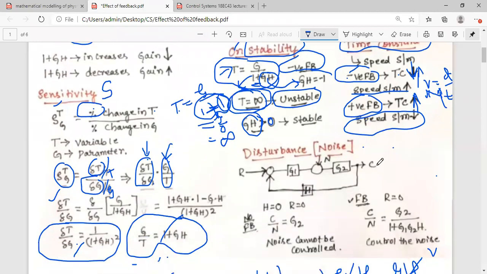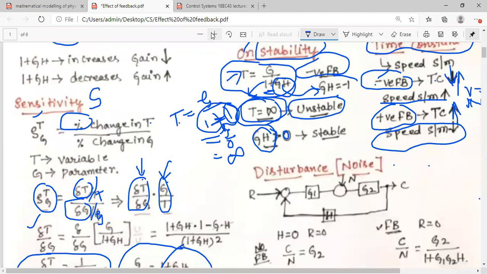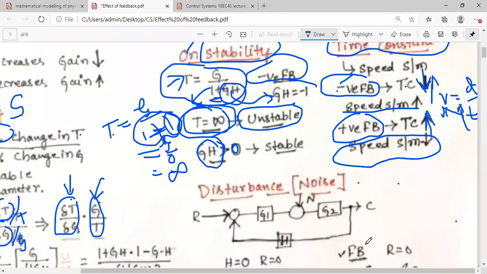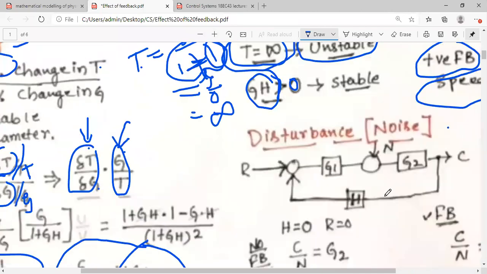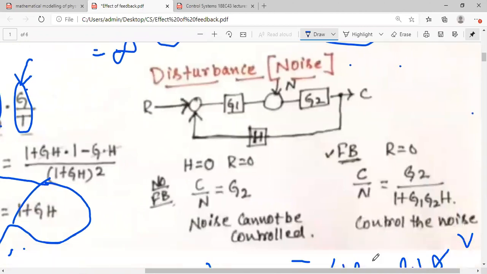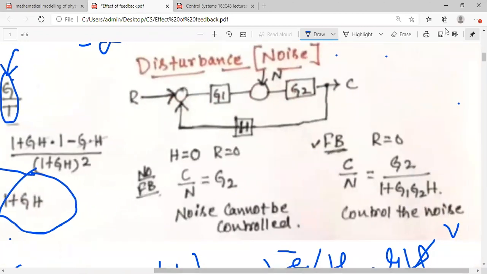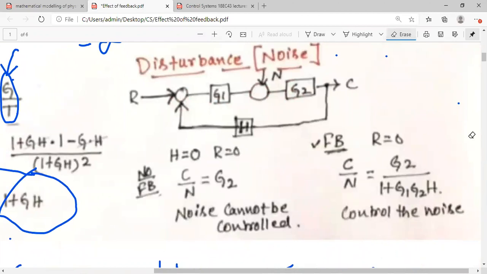And the last one we can see, it is the fifth parameter, disturbance. So we will see how the addition of the noise or presence of the noise in a control system will have the effect on the feedback. Let us consider this control system. Let me zoom it a little so that it is more clear to you. Hope it is now clearly visible. Okay, hope it is clearly visible to you.